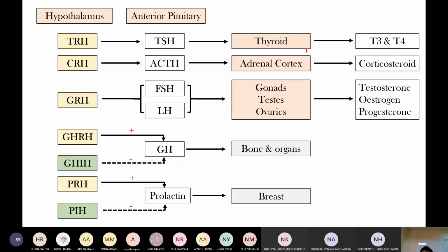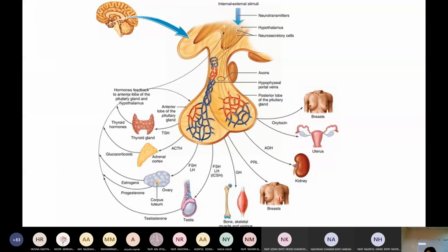TRH acts on the thyroid, which produces T3 and T4. The adrenal cortex produces corticosteroid. This one is always confusing: adrenal cortex and adrenal medulla. Adrenal medulla is catecholamine. Cortex is COR, corticosteroid. And then gonadotrophins, FSH and LH, act on the gonad organs, testes and ovary. Growth hormone acts on the bone and internal organs. Prolactin acts on the breast. Okay, this one is just a summary.